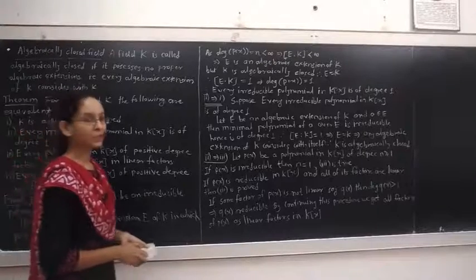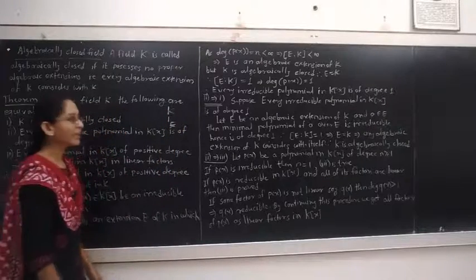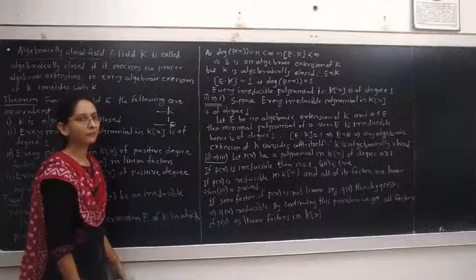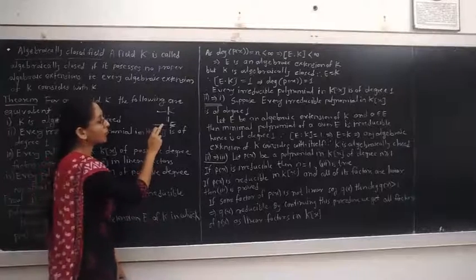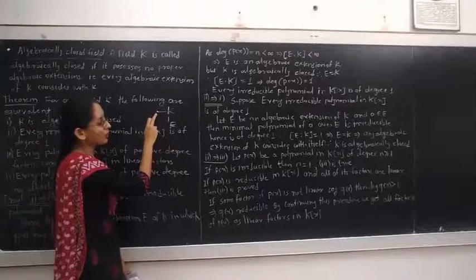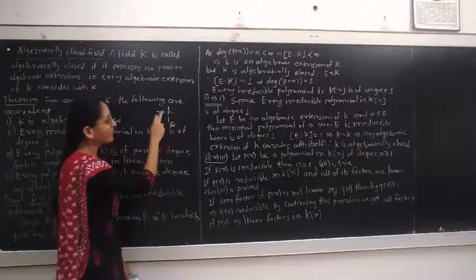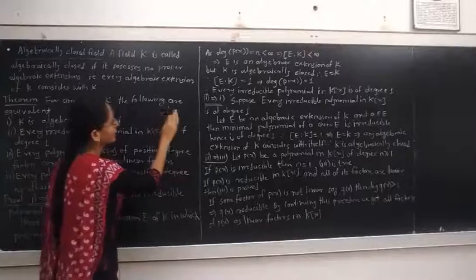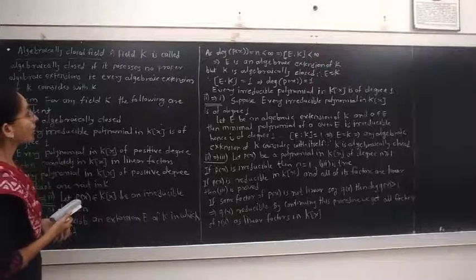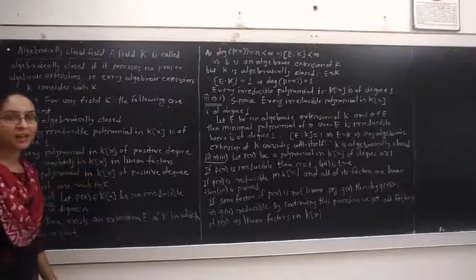We know the field K is an algebraic extension of E if every element of the field K is algebraic over E. Means we can find a non-constant polynomial for each element alpha belonging to K, whose root is alpha and whose coefficients are from field E. Then K will be an algebraic extension of E. If field K possesses no algebraic extension, that is, every algebraic extension of K coincides with K, then we say that field K is an algebraically closed field.